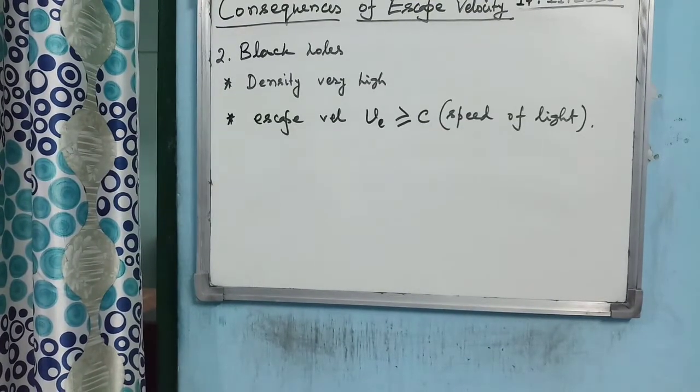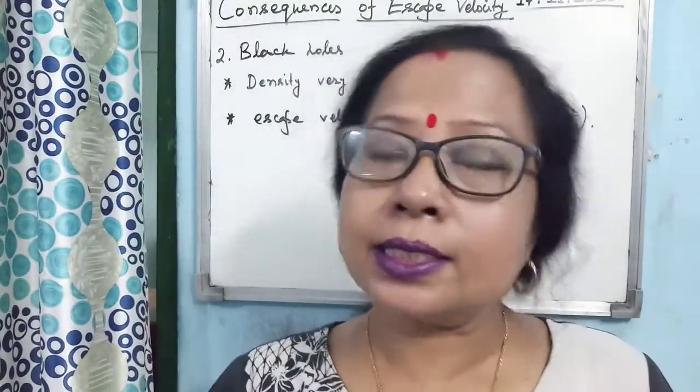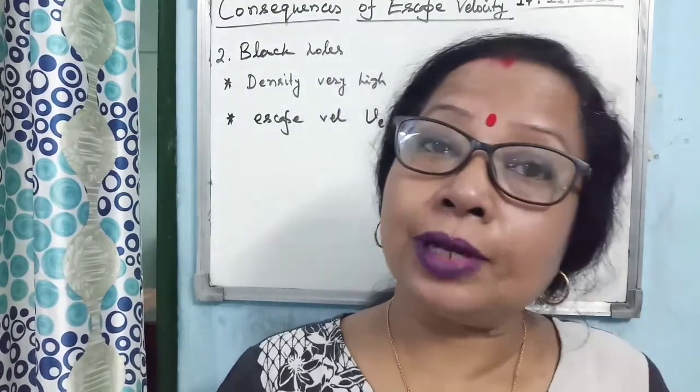Now you know the interesting object, the black hole. What is a black hole? Black hole means it is not a hole. Actually it is an object, and the object is such that even if light falls on it, light cannot come out. As light gets entrapped within it, no light is coming out from it, so it appears dark. That's why it is termed as black hole. Black means complete dark, nothing is coming out from it. So why is it so? Once again I am saying that a black hole is not a hole.